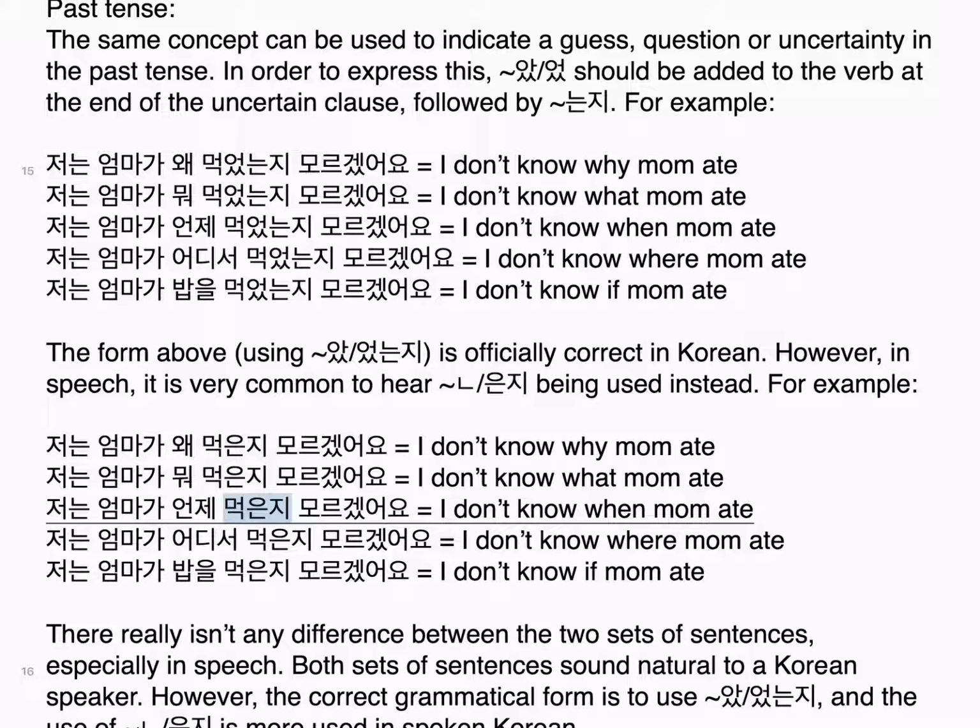저는 엄마가 언제 먹은지 모르겠어요. I don't know when mom ate. 저는 엄마가 어디서 먹은지 모르겠어요. I don't know where mom ate. 저는 엄마가 밥을 먹은지 모르겠어요. I don't know if mom ate.